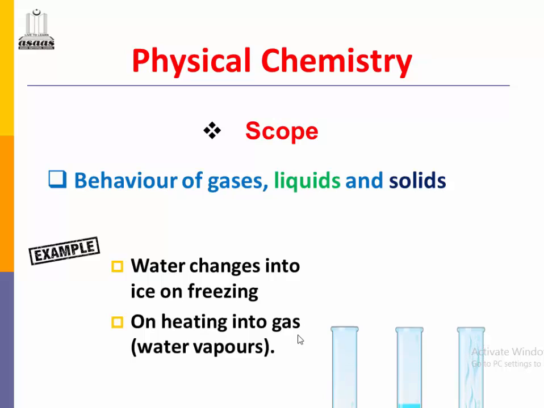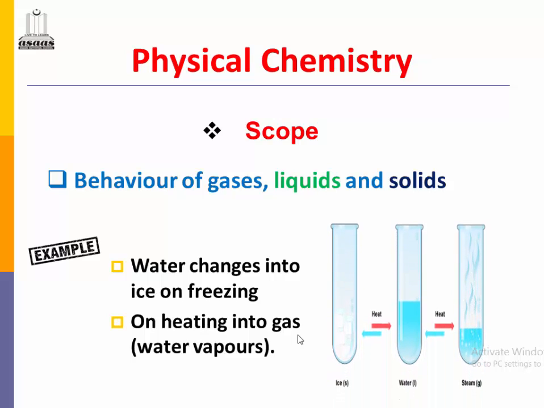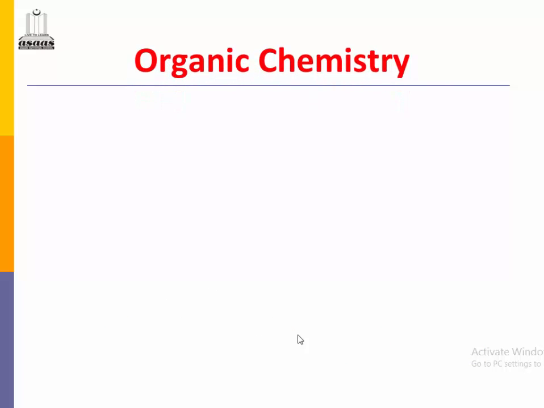Further, we will study the behavior of gases, liquids and solids, how substances have their physical state, as you can see in this example. Water changes into ice on freezing, and on heating its behavior changes and it turns from ice into water, and in the third diagram you can see in the test tube it is converted into the gaseous state, that is water vapors. So the behavior of gases, liquids and solids is also studied in physical chemistry.